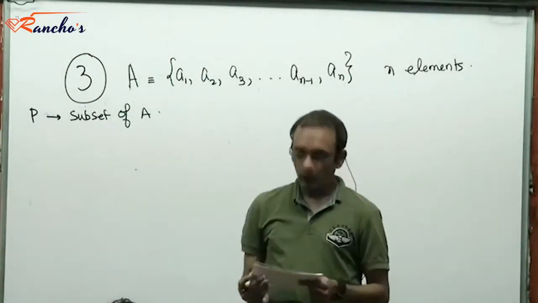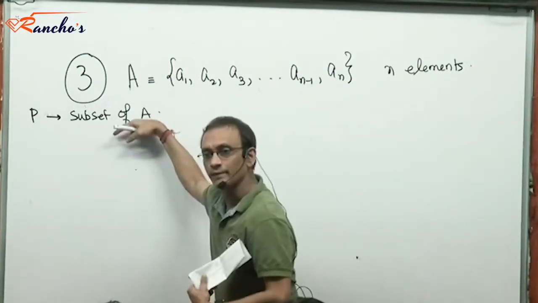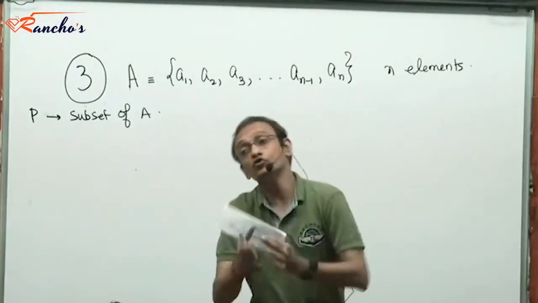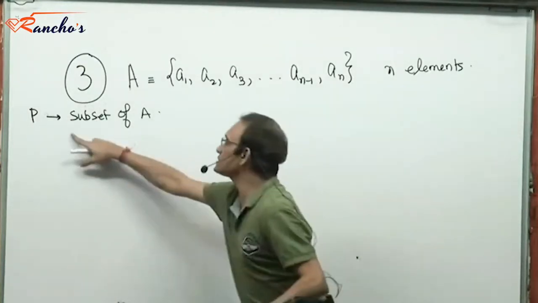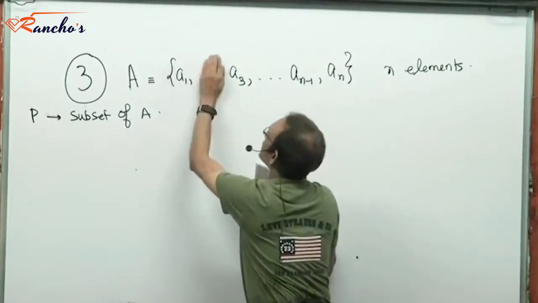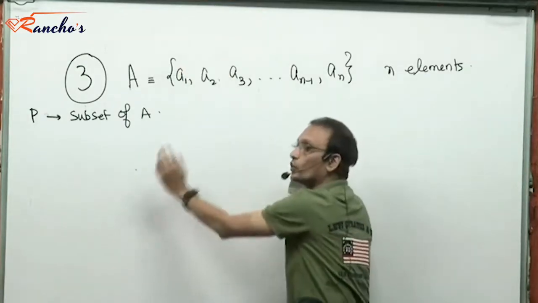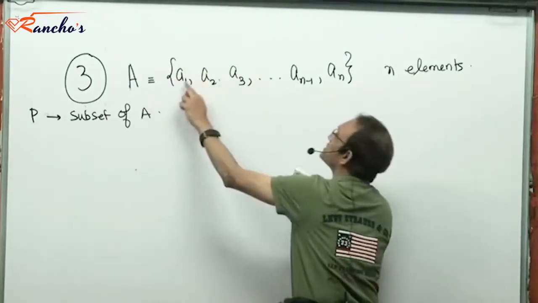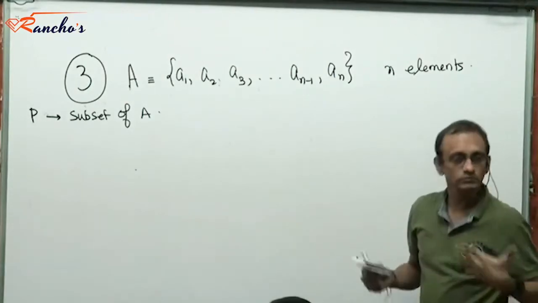Now, what I do is, after I select some elements for the subset, I replenish the set A so that it's reduced to its original state. Suppose P is formed out of A1 and A2. You might be tempted to believe I have taken away A1 and A2 to constitute P, so now the set A doesn't have A1, A2. No. What I do is replenish the set A by restoring its original status, giving it back A1 and A2 from somewhere. Right? This is what I mean.